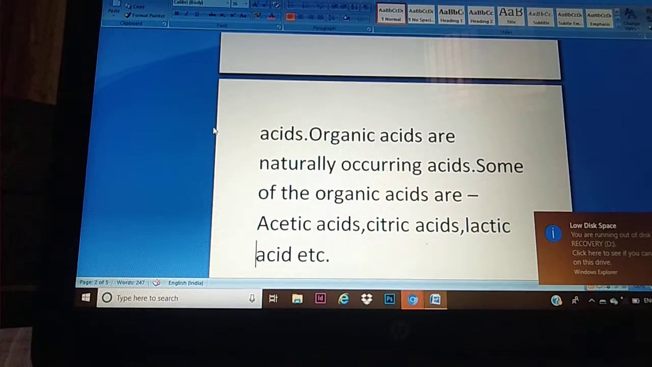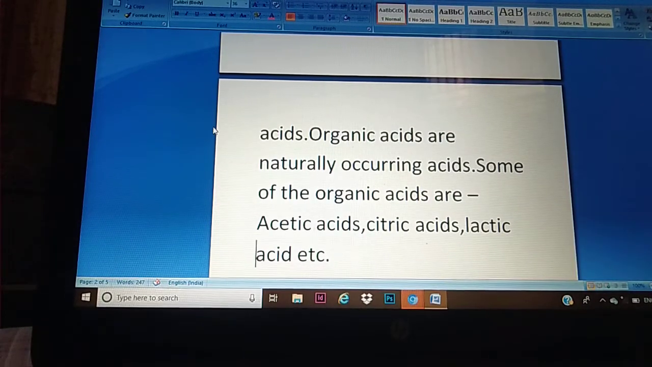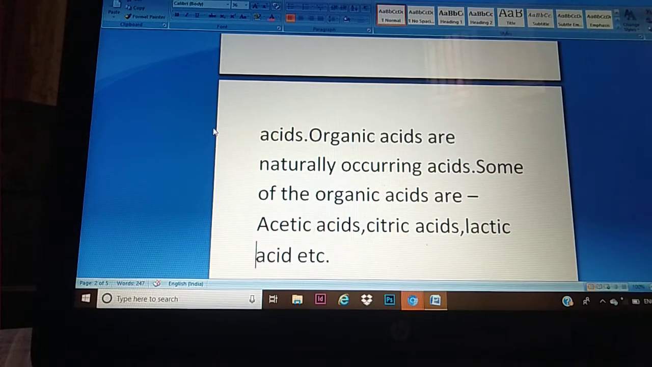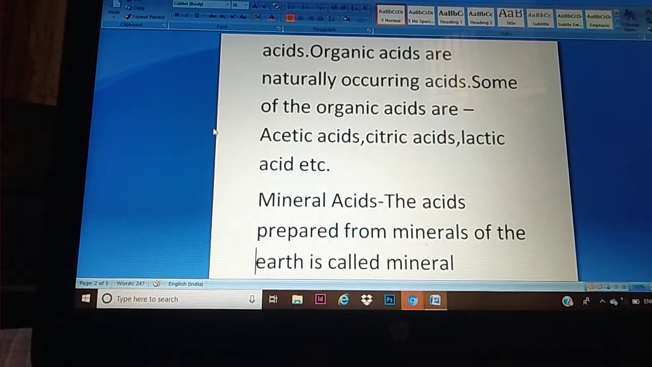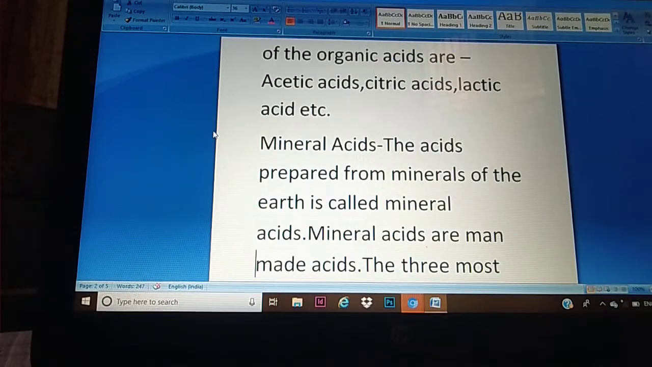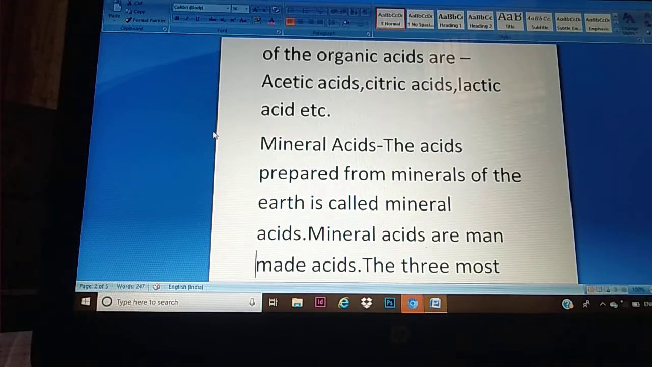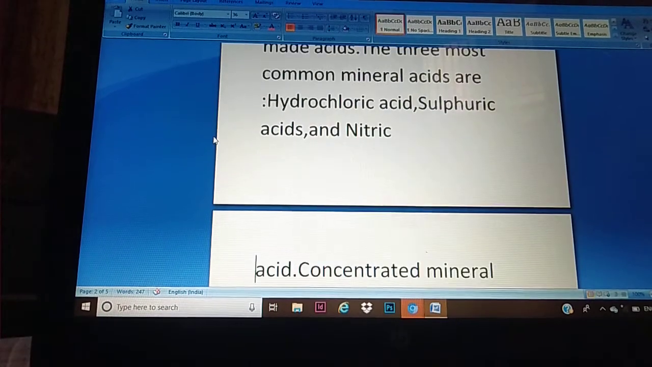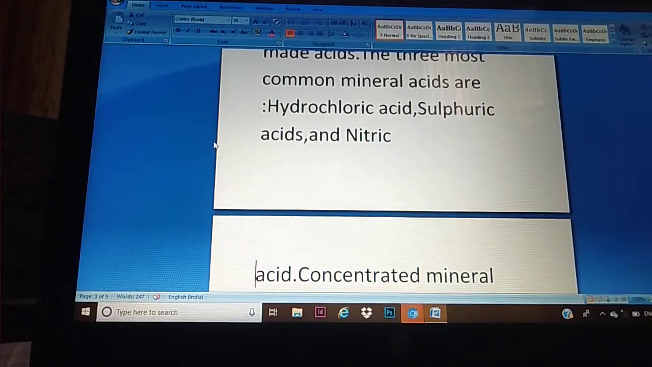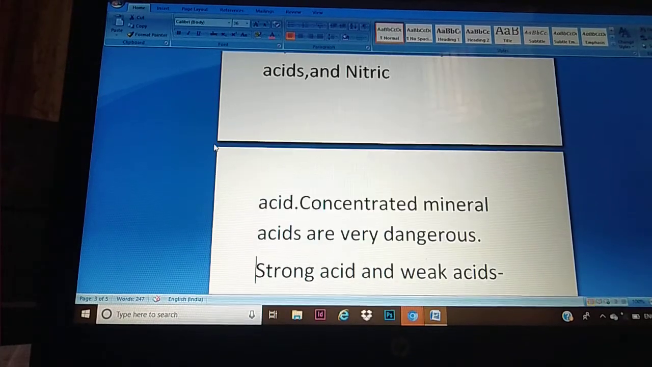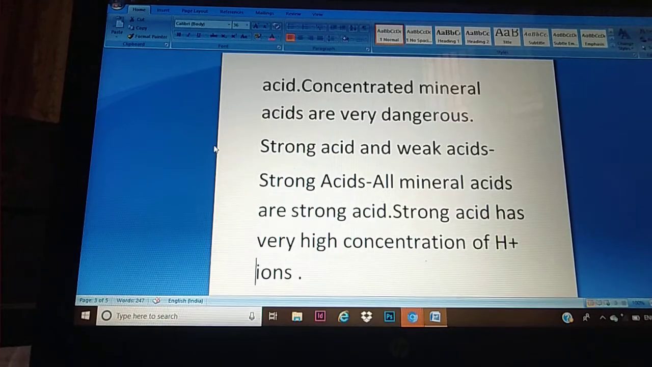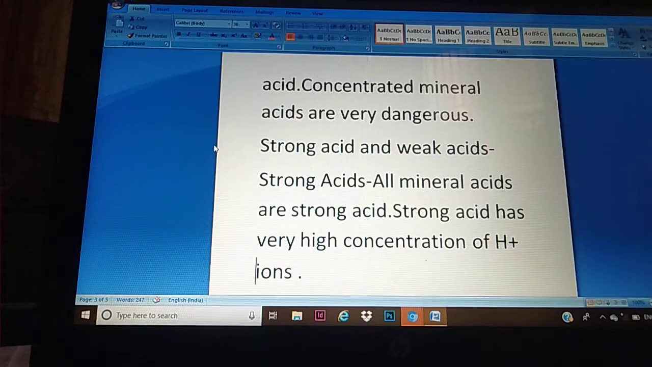The acids which are prepared from the minerals of the earth are known as mineral acids. The mineral acids are made from chemicals. The three most common mineral acids are hydrochloric acid, that is HCl, sulfuric acid, H2SO4, and nitric acid, that is HNO3. Now concentrated mineral acids are very dangerous. Dilute ones are not so dangerous, but concentrated mineral acids are very dangerous. That means they may burn our skin.